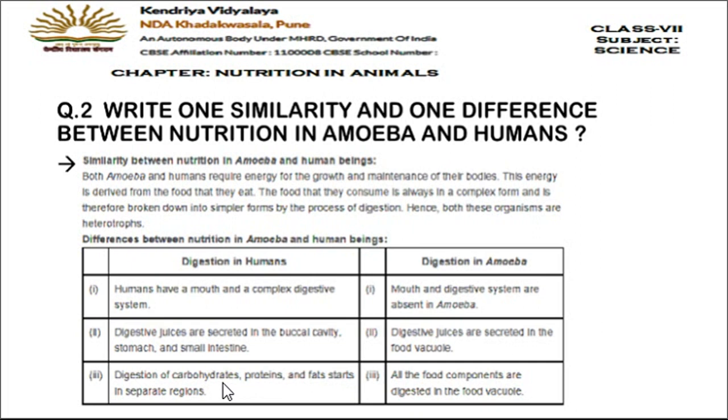Third one, digestion of carbohydrates, proteins and fats starts in separate regions. We have separate regions, like starch digestion starts in the mouth, then protein digestion starts in the stomach. So we have different organs for the digestion of the different nutrients. But in amoeba, all the food components are digested in the food vacuole only. Okay. Now let's move on to the next slide.